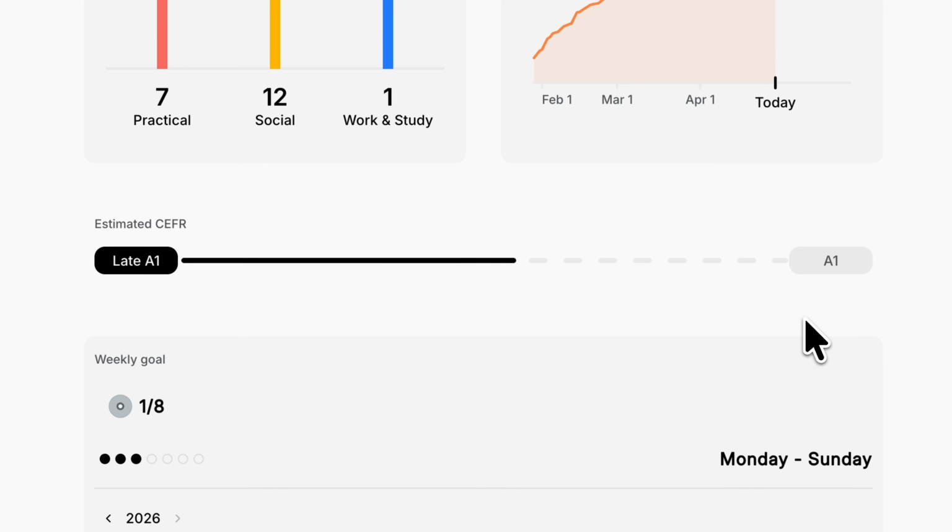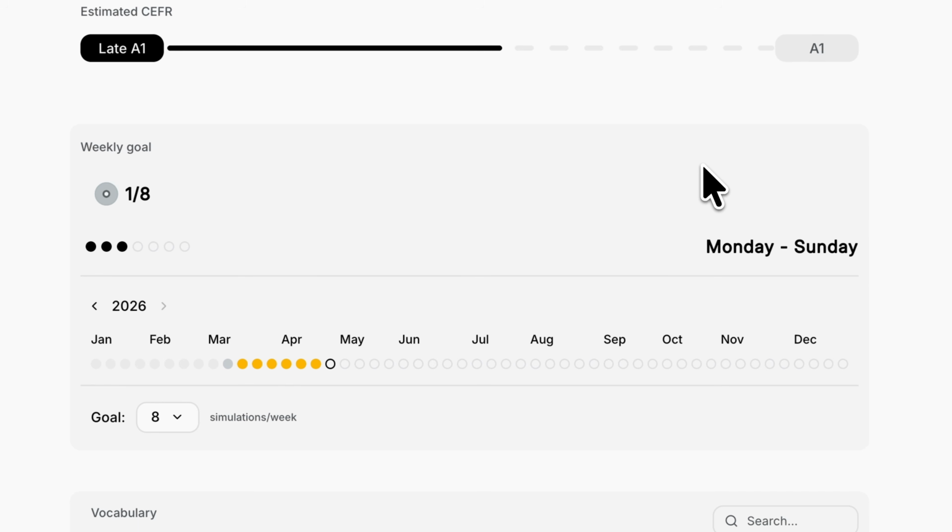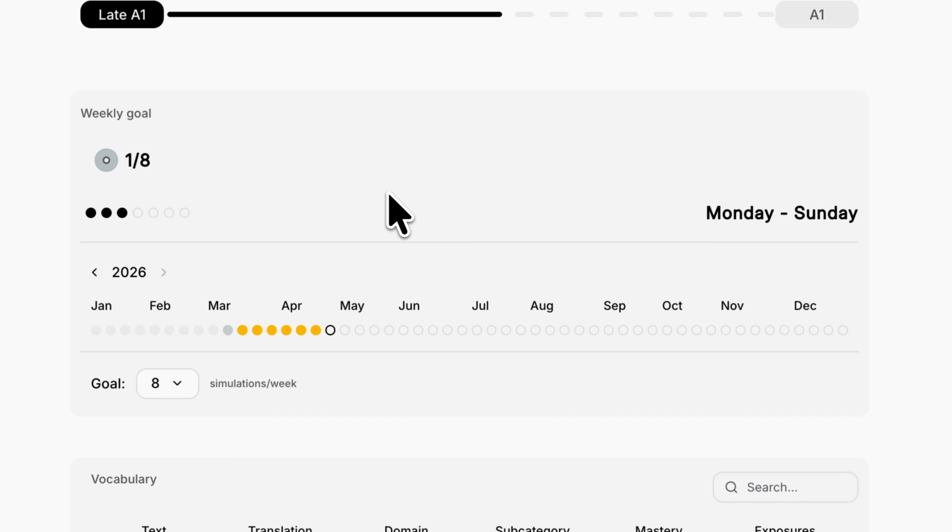Then we have your estimated CEFR score. For those of you that don't know, CEFR is an international standard for describing language proficiency, mostly used for European languages. And then we have weekly goal, which is a way to keep yourself accountable. It's not a streak. You don't lose your progress if you miss a week. It's just a simple way of making it clear for yourself if you are actually studying or not.